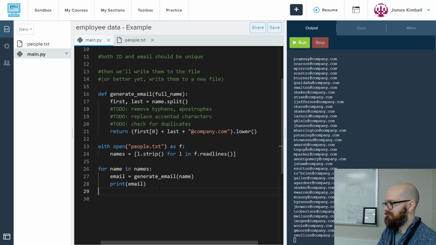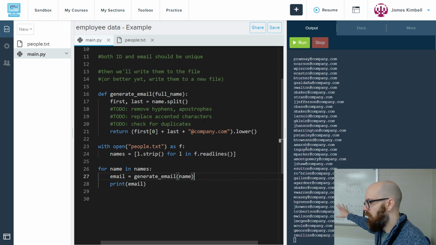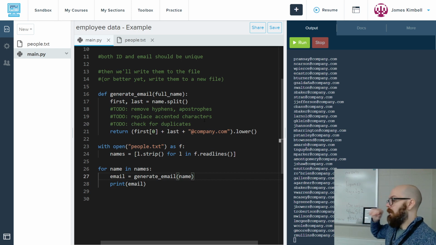Oh, I just noticed a mistake. Our main loop here doesn't have to know how we get the email. It just says, hey, there's a function, it gets the email. I'm going to trust it. And then if we change how it works later, maybe they use a full name, like John Smith. Maybe they put a dot. Maybe it's like John Smith at company. Some places do that. Then this part of the code doesn't care. It just says, hey, email guy, do your email job and give me the answer. In fact, it might even be in a separate file or something.